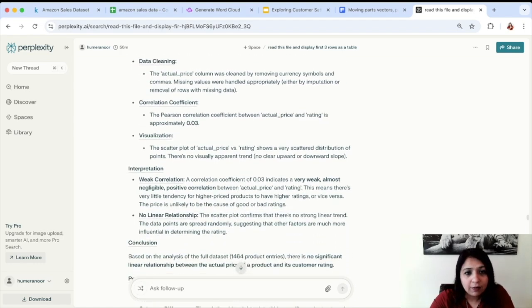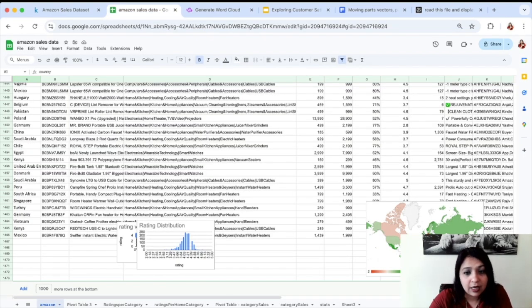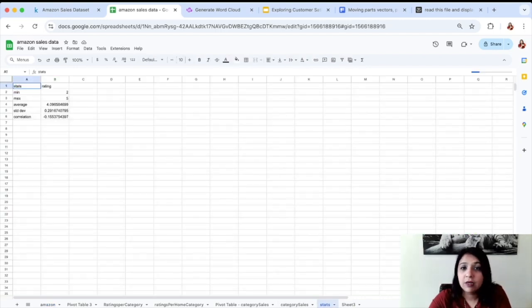I'll jump directly to the interpretation that there is weak correlation, and this was our finding as well. The correlation coefficient was very small, close to zero, for the ratings and the price. If we want a quick look at that, we can go to the stats table, and here we can see that our correlation was also very weak when we calculated it for discount price versus rating.